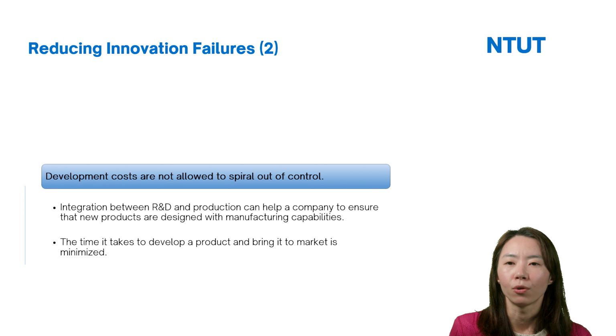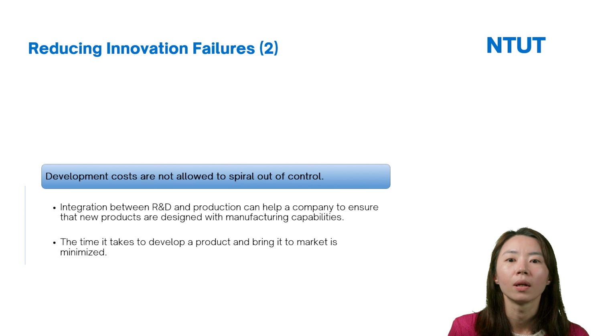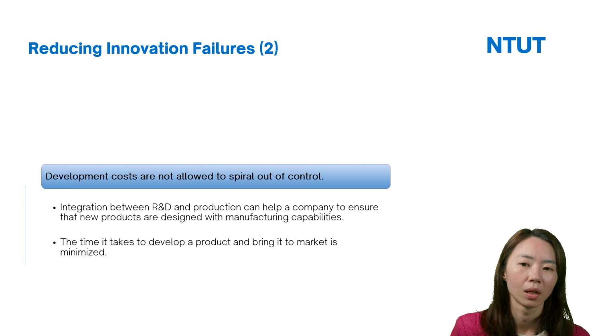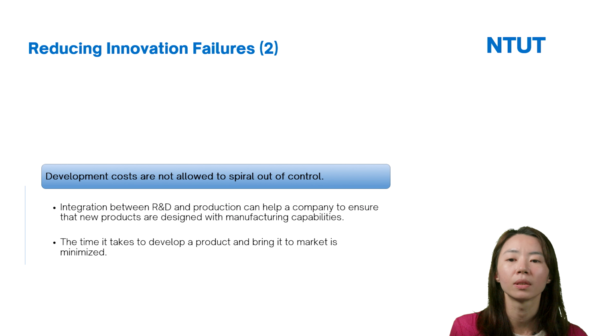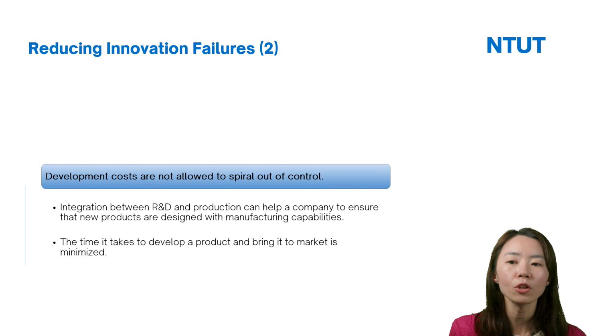So how to reduce the innovation failures? From these two slides, we can understand that the integration between the different functions like R&D, production, and marketing is very important here.